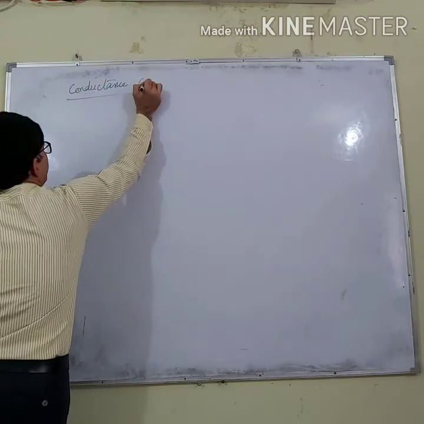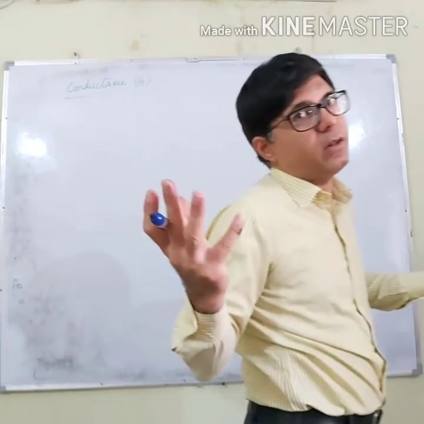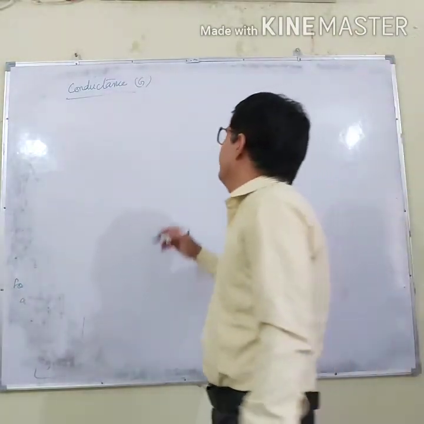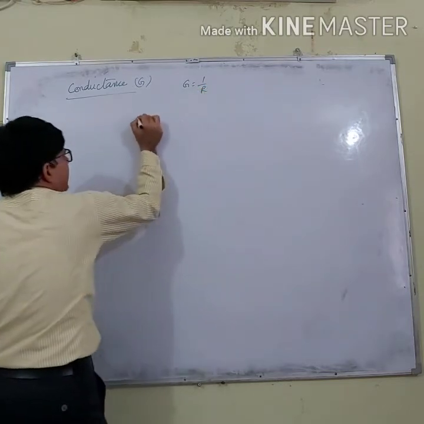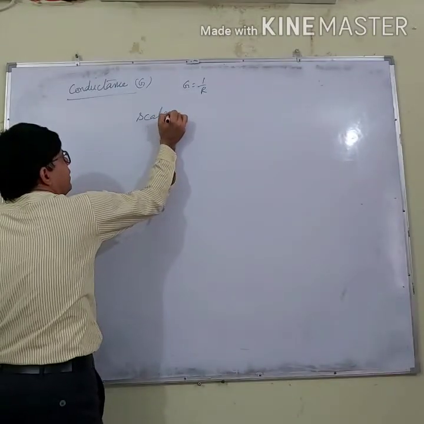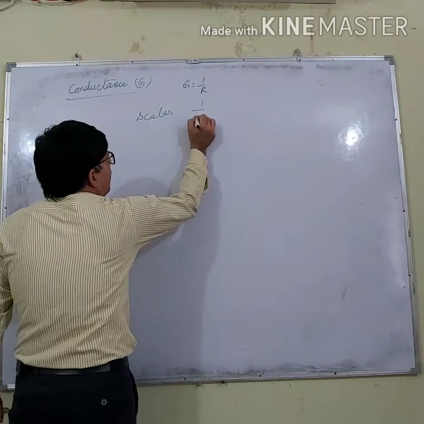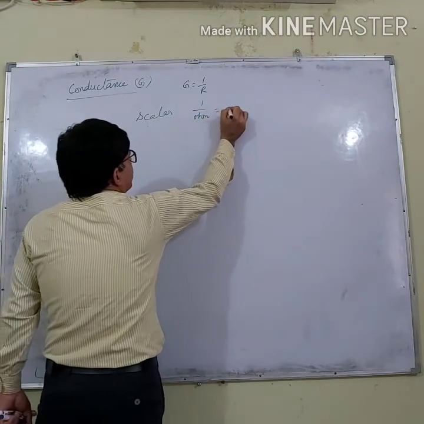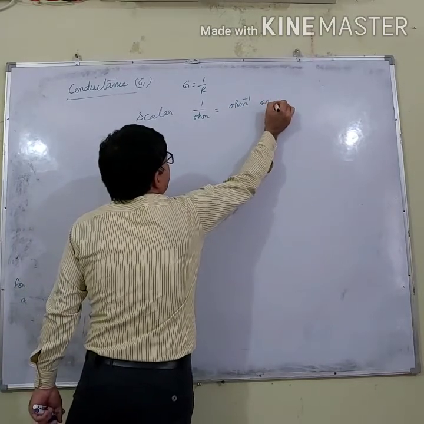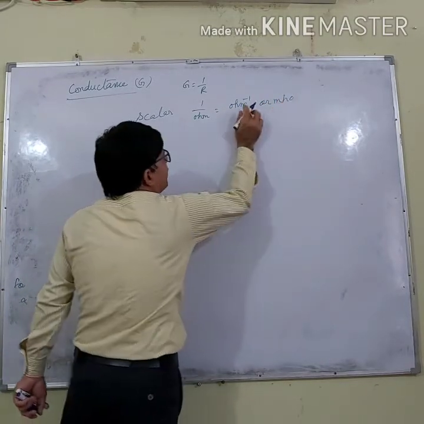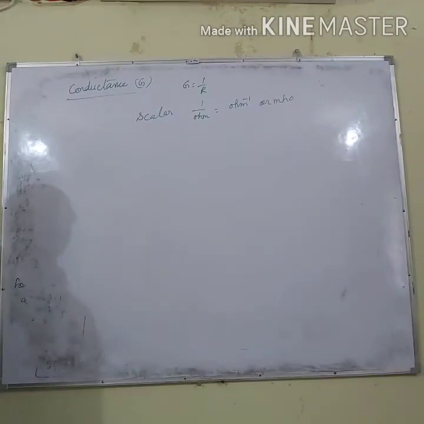It is represented by G. The reciprocal of resistance is called the conductance. That is, G equals 1 by R. It is a scalar quantity. And what is its SI unit? Its SI unit is per ohm, and it can be written as mho. If you take ohm in reverse order, it will be mho.